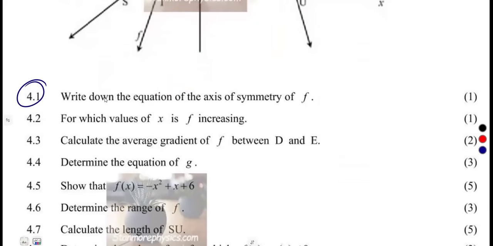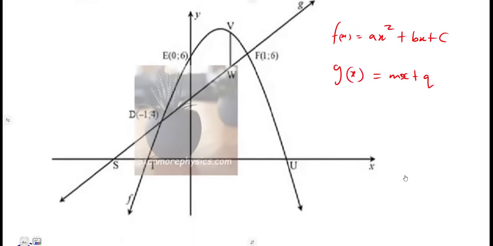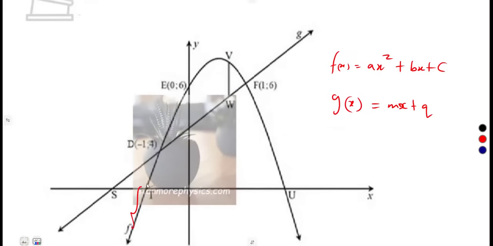All right, 4.1. Write down the equation of the axis of symmetry of f. So f here is a quadratic function where the axis of symmetry is in between, at the turning point. That's where it divides the graph into two equal parts. So what are we going to use? We're going to use to our advantage the point F, which is (1, 6). The point E is what?